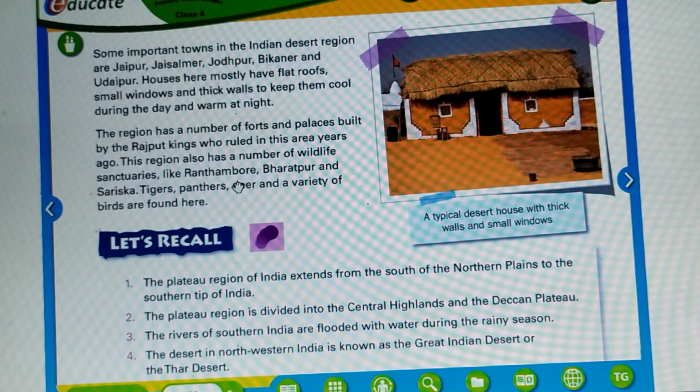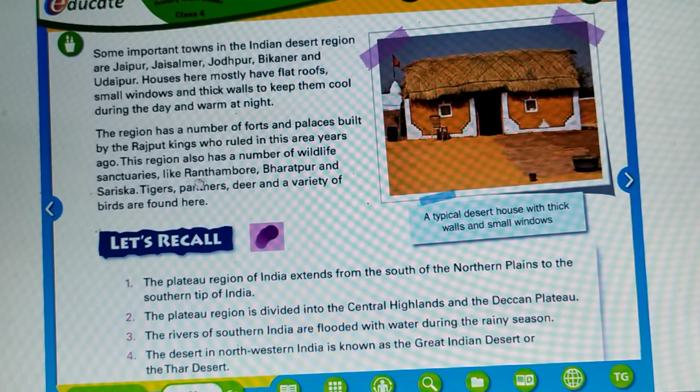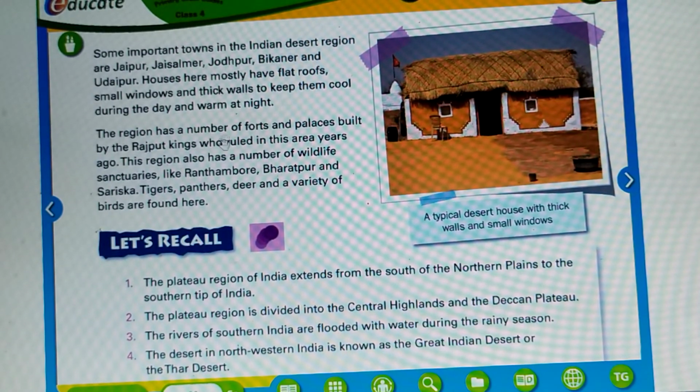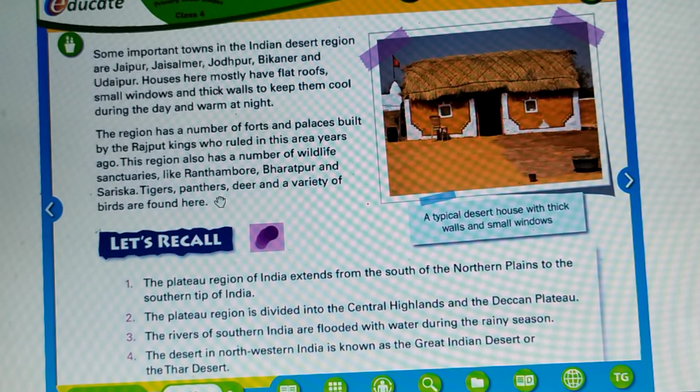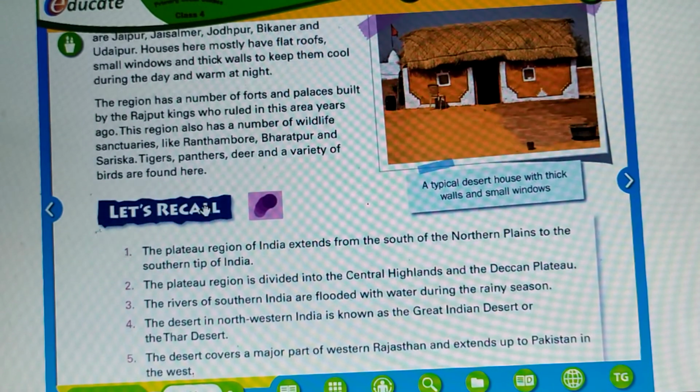protected. Here in Gujarat also we have, those who remember, Gir in Gujarat. Here in Rajasthan, there are Ranthambore, Bharatpur and Sariska. These are the wildlife sanctuaries in the desert region. Tigers, panthers, deer and a variety of birds are found here.